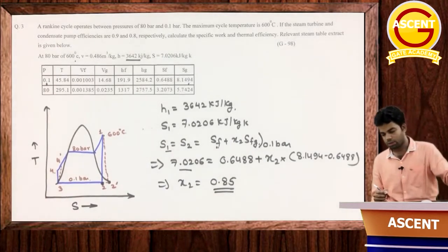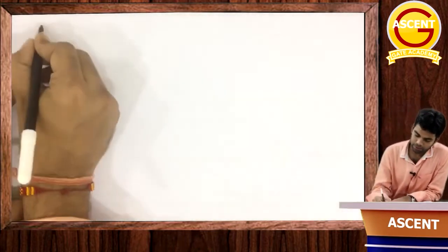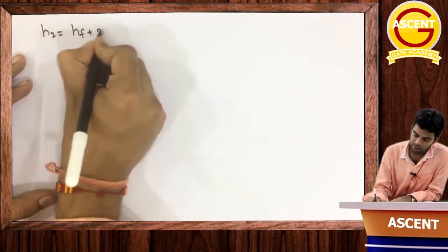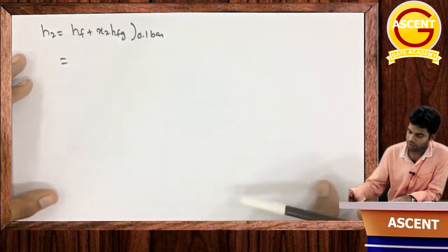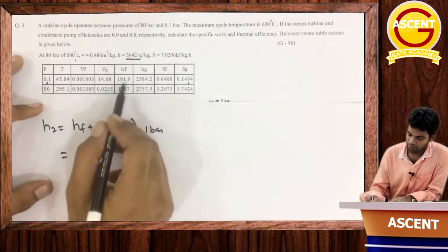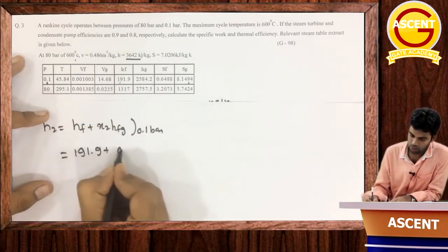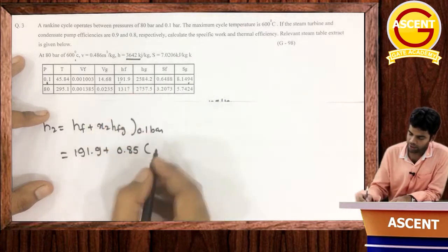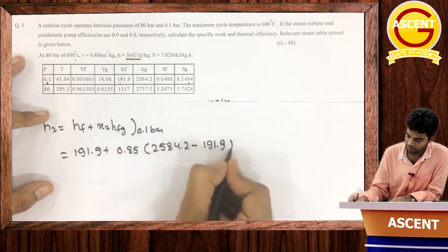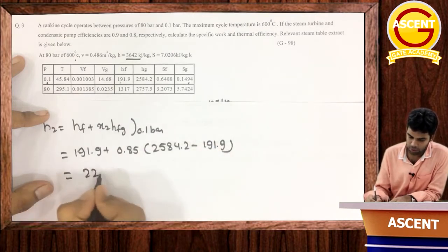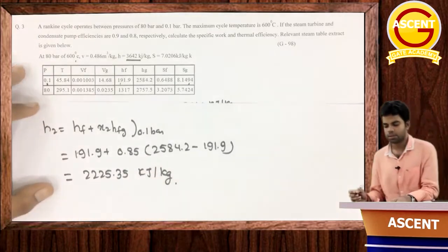Now once you have the value of x2, you can determine the value of h2. So h2 will be equal to what? h2 is equal to hf plus x2 hfg at 0.1 bar. Just put the values, hf and hfg are given here. Hf at 0.1 bar is 191.9 plus x2, 0.85, into hfg, which is hg minus hf, 2584.2 minus 191.9. So from here, h2 will be equal to 2225.35 kilojoule per kg. This is h2.